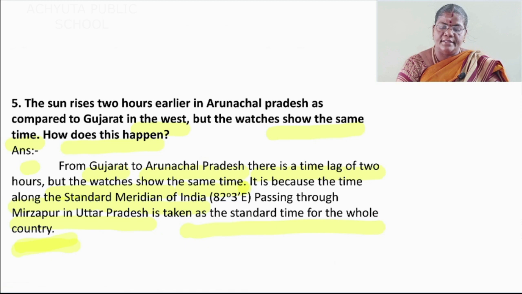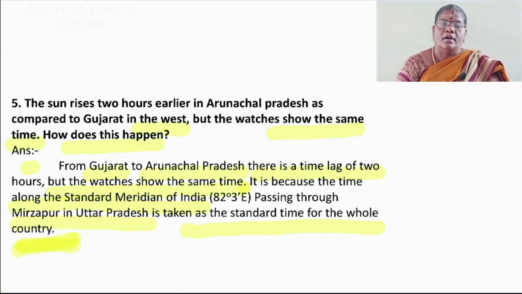Once again I will repeat the answer. From Gujarat to Arunachal Pradesh, there is a time lag of 2 hours. Okay, but the watches show the same time. It is because the time along the standard meridian of India, 82 degree 30 minutes east, passing through Mirzapur in Uttar Pradesh, is taken as the standard time for the whole country.